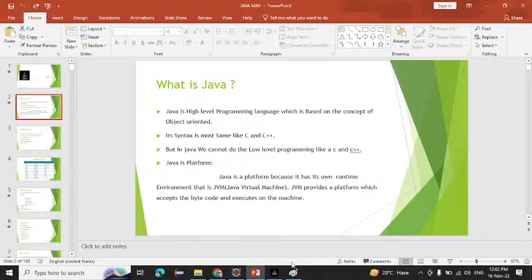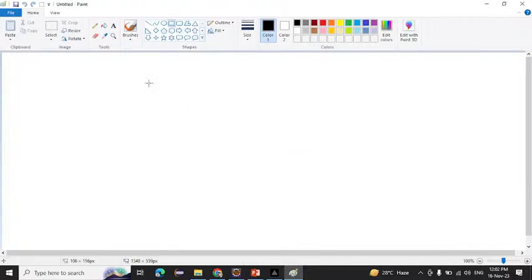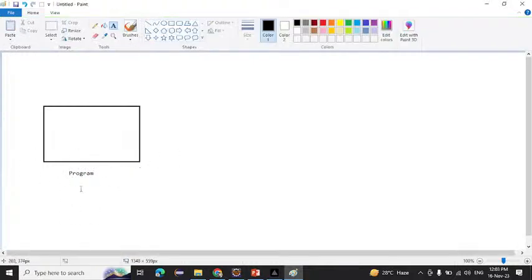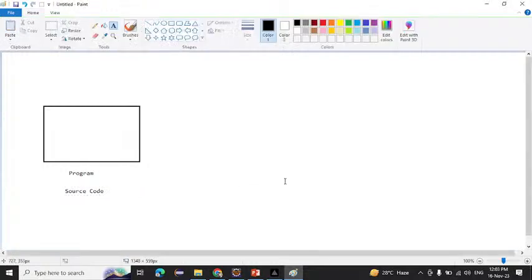So how will Java work? Suppose I am writing a program, suppose I want to print something or add something. For that I will write a program. Suppose this is a program here. If you write anything, if you are giving any instruction, that is called a program, or we can say that is source code, right? Source code. In Java there are two things, the compiler as well as the interpreter.